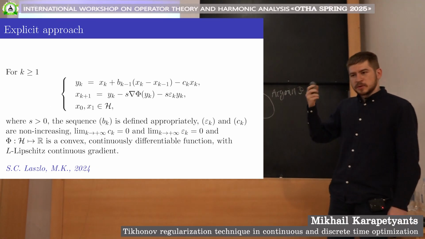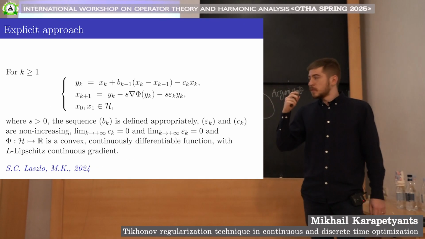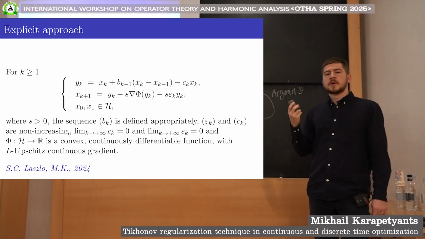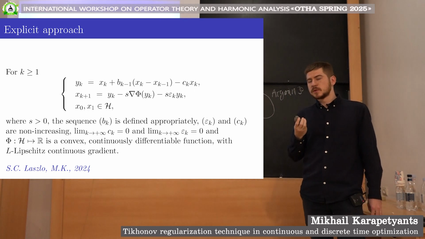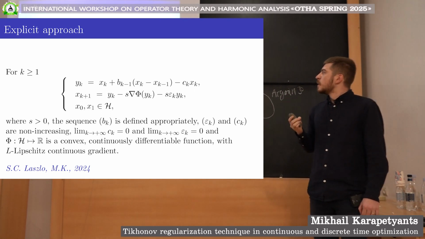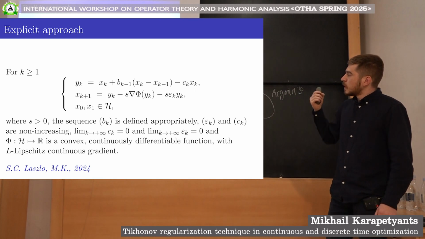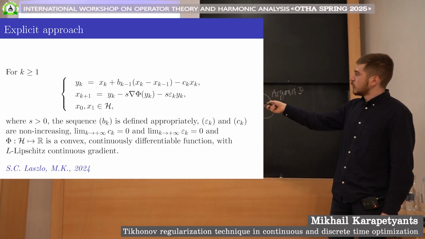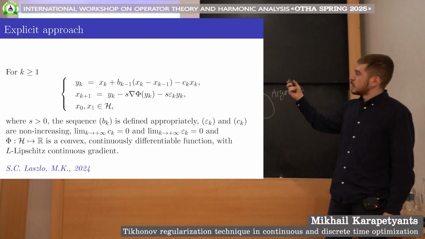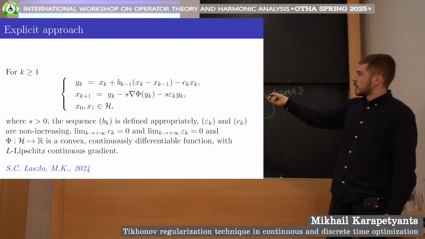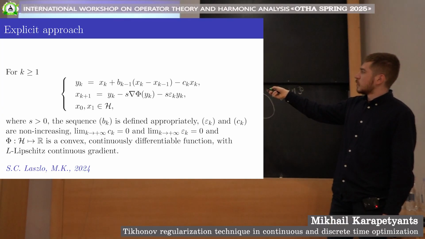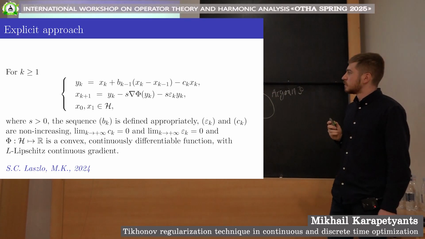With that in mind, also keeping in mind what I said before, that we want to get rid of the proximal operator, which could be quite costly in terms of computations when we want to speak about applications. After many unsuccessful attempts, we were able to construct the following algorithm. This is a Nesterov type algorithm. It's an explicit one. The iterates are updated directly with the gradient of the objective function. And it features double Tikhonov regularization here, as we can see.